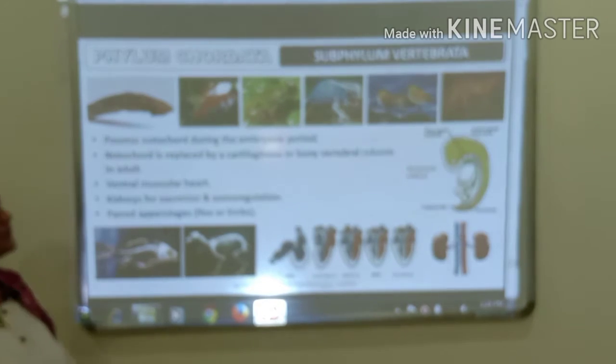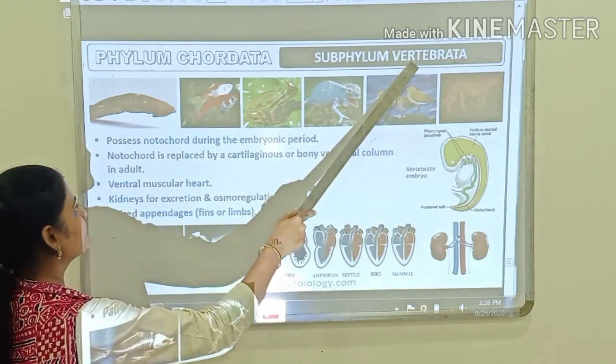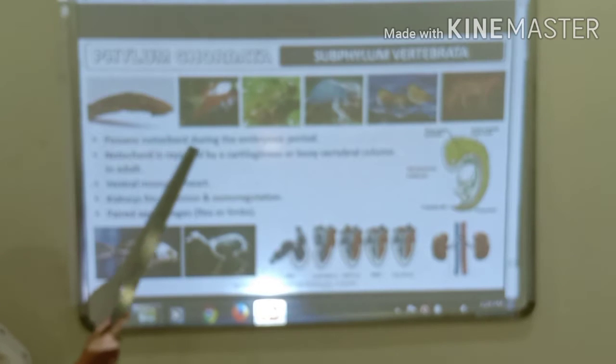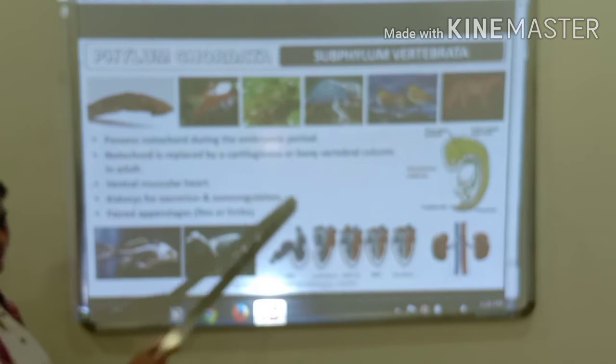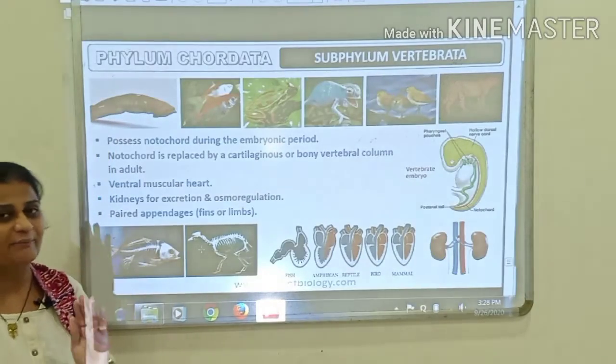Okay, moving to the third subphylum, that is subphylum Vertebrata. Vertebrates possess the notochord during the embryonic period. Okay, in vertebrates the notochord is present only in the embryonic period.